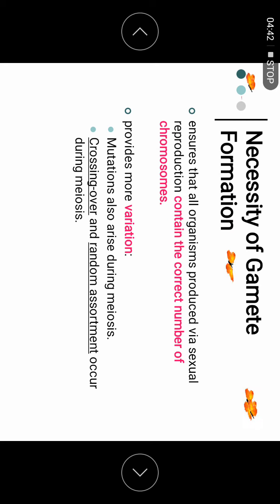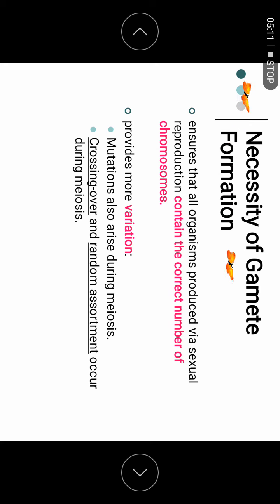This is to ensure that the organism will contain the correct number of chromosomes. If you don't produce gametes and just reproduce from one cell to another, you will have asexual reproduction. If you combine two normal cells, the chromosome number will not be maintained.